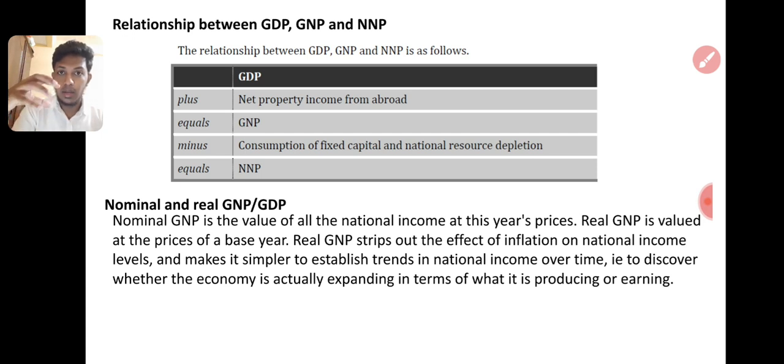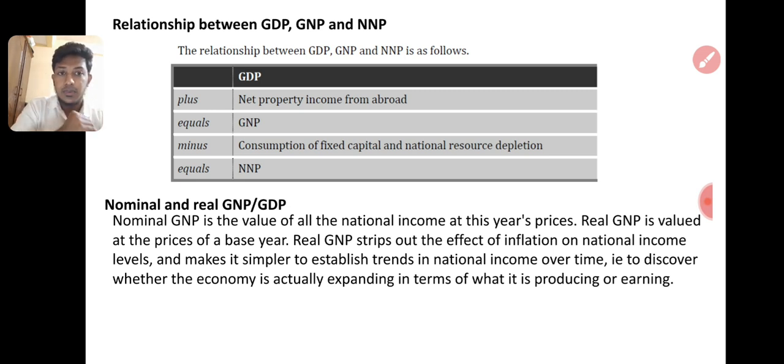If the 10 kilograms is multiplied by the 2001 price, maybe 100 rupees, that is 1,000. So the price increment is how much? 4,000. If we deduct the 4,000 from 5,000, 1,000 is the real GNP and 5,000 is the nominal GNP, right? Real GNP is valued at the price of the base year. The base year in Sri Lanka is 2001.